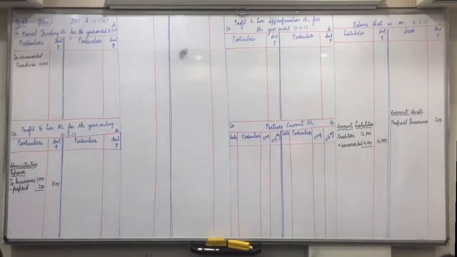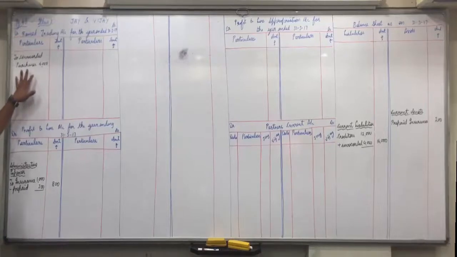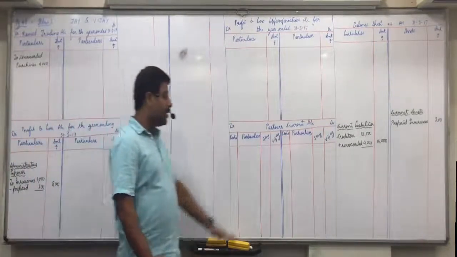Okay, purchase account debit to creditors account. What are the two effects we have to give? First effect, trading account debit side, purchase account debit, we have to show it in trading account on debit side. Normally we add in purchases, but purchases are not there, so we show it separately. And second effect, add in creditors.